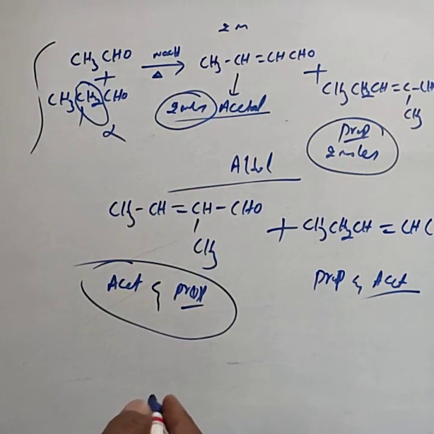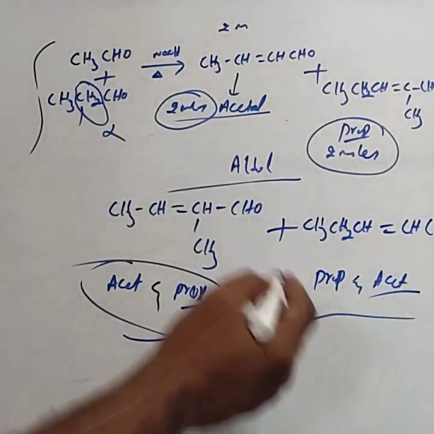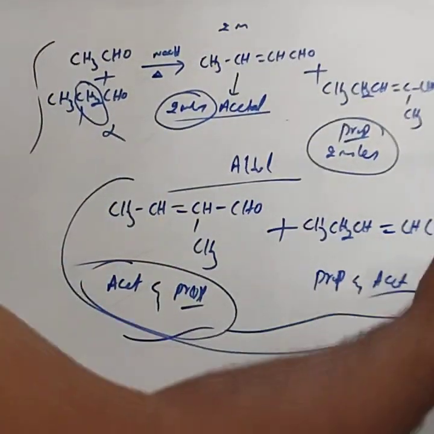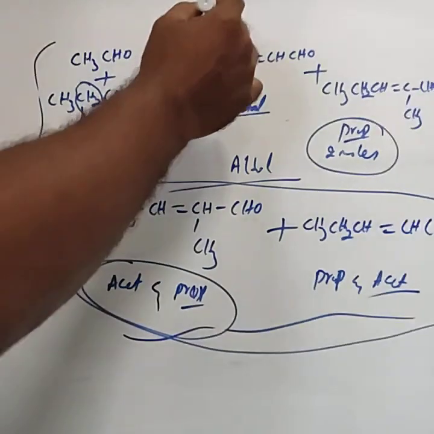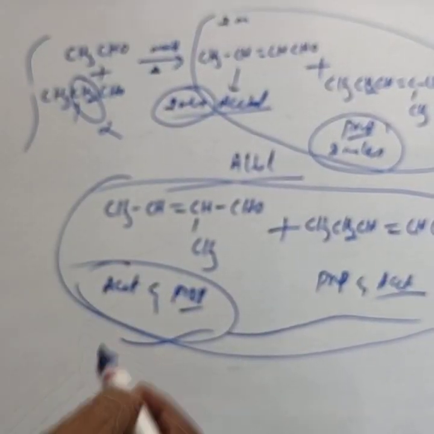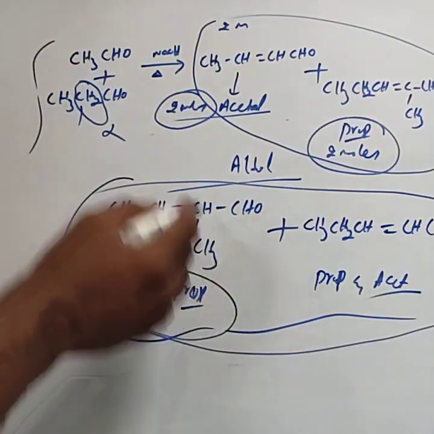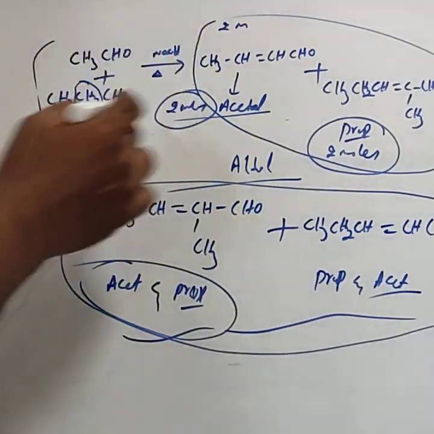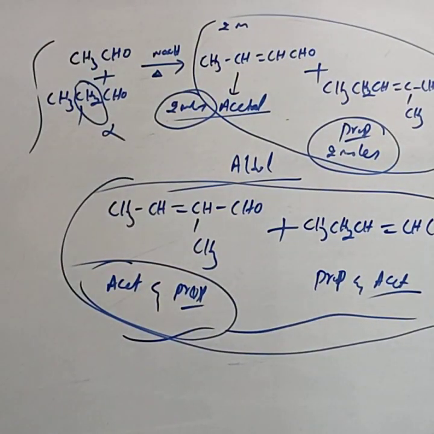These two products are the cross-aldol products. These two products are the simple aldol condensation products. If you want to write these products, you have to write the reaction completely in detail. This is about the cross-aldol reaction. In the next class you can study the most important one, Cannizzaro's reaction.